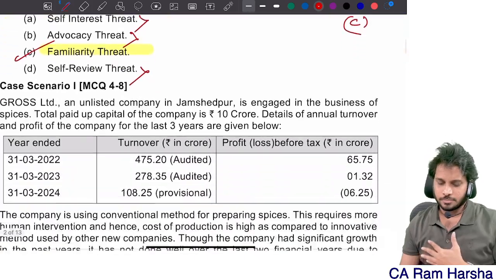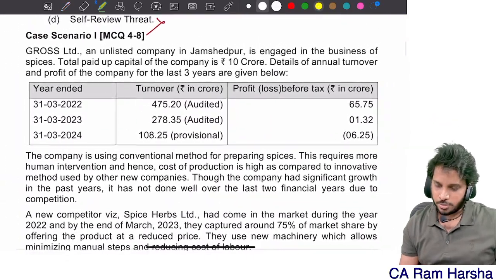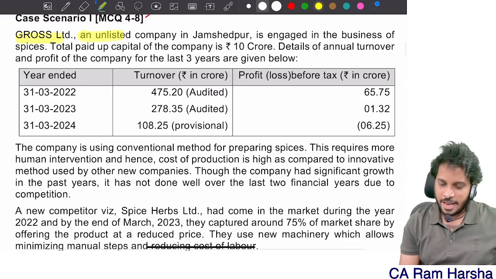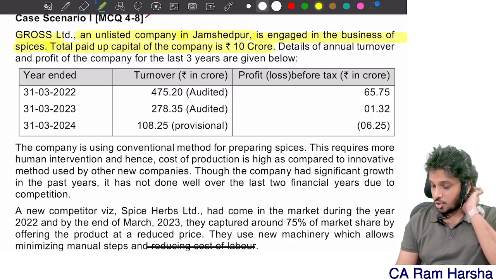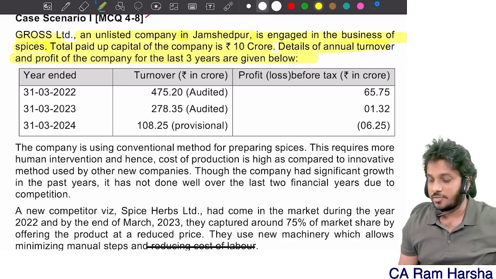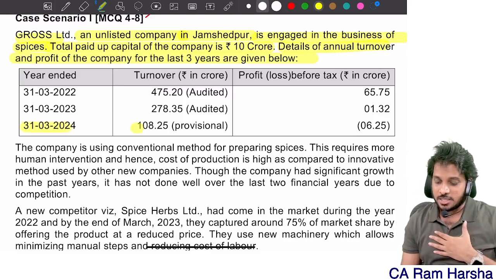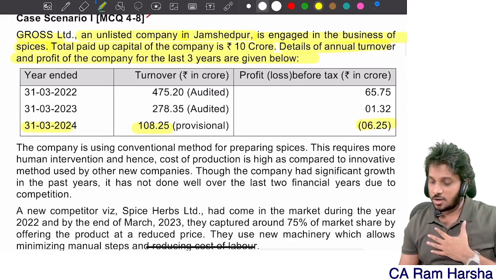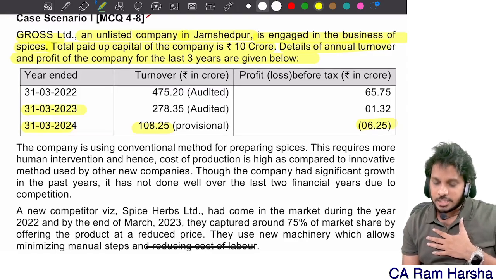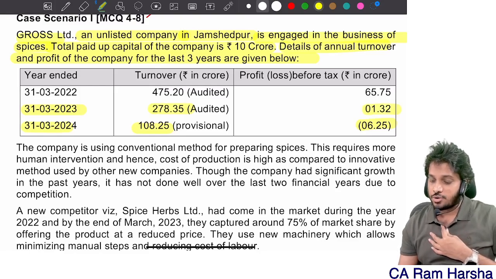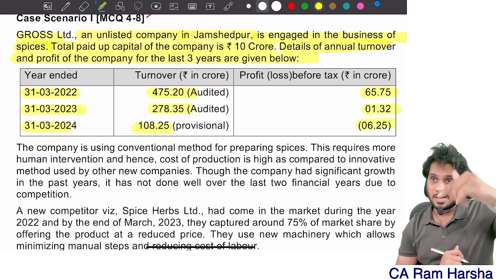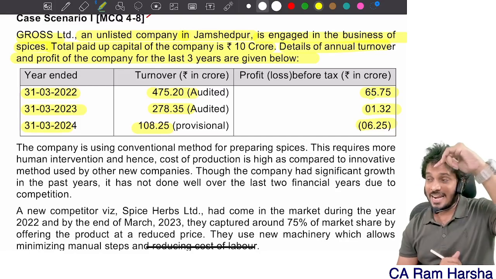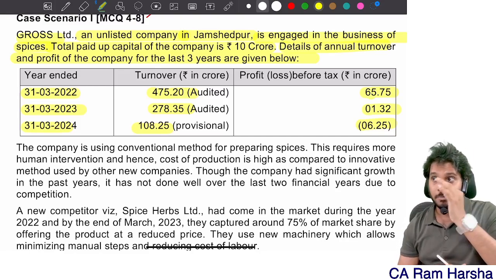Correct? Then, case scenario. Gross Limited, an unlisted company in Jamshedpur, is engaged in the business of spices. Total paid up capital of the company is 10 crore. Details of annual turnover and profit of the last 3 years. Latest year it is 108 crore, whereas loss is minus 6 crore. Just before, year 22-23, 278 crore turnover, 1.32 crore profit. The year before that, 475 and 65. Profit is declining, business is declining. Declining customer demand. One of the symptoms of going concern issues.